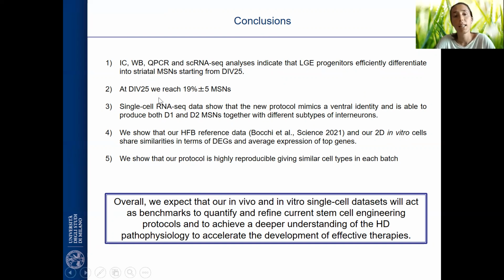By single cell, we see that by day 25, we have approximately 20% of MSNs, and we can get both D1 and D2 MSNs. We show that in terms of differentially expressed genes between cell types with the Jaccard similarity, we have a good overlap, and that our protocol is highly reproducible.